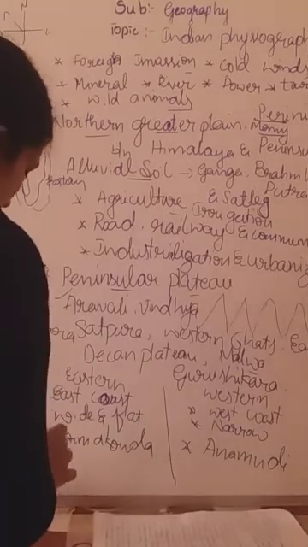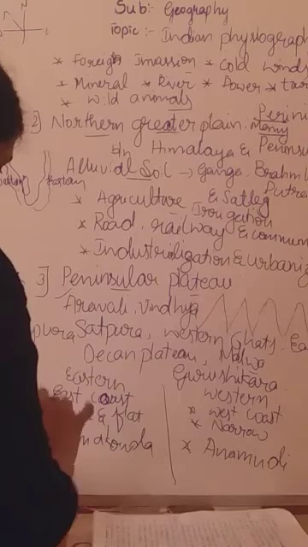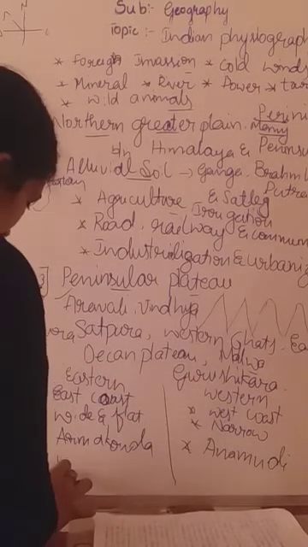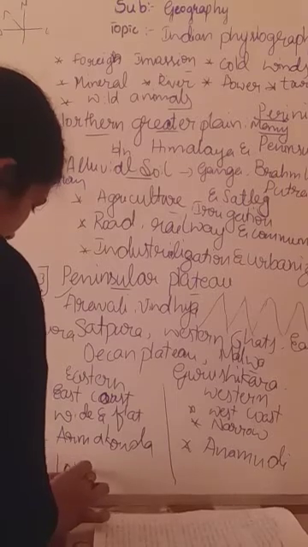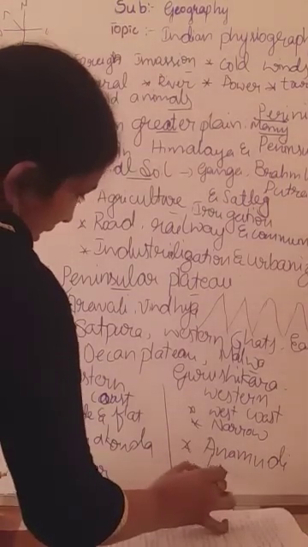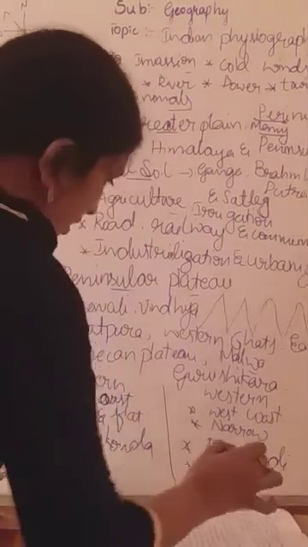And these Eastern Ghats are lower than the Western Ghats. Lower means chikku. They are lower than the Western Ghats, but the Western Ghats are higher than the Eastern Ghats.